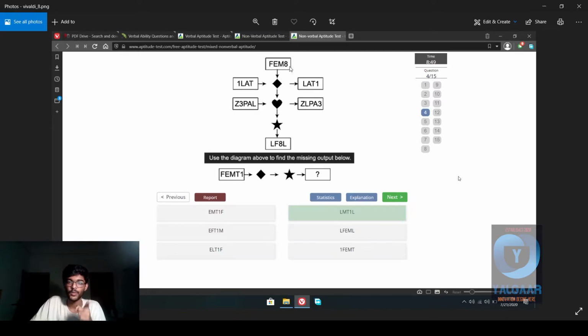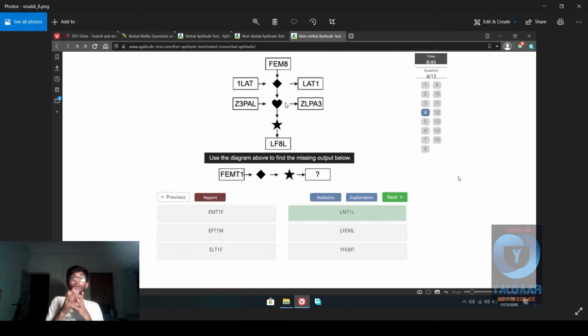So EM8F will be the output from the diamond, which goes into heart. So EM8F goes into heart, and what heart does is it takes the second letter and shifts it to the last position. The second letter is M, and M will be pushed to the last one.